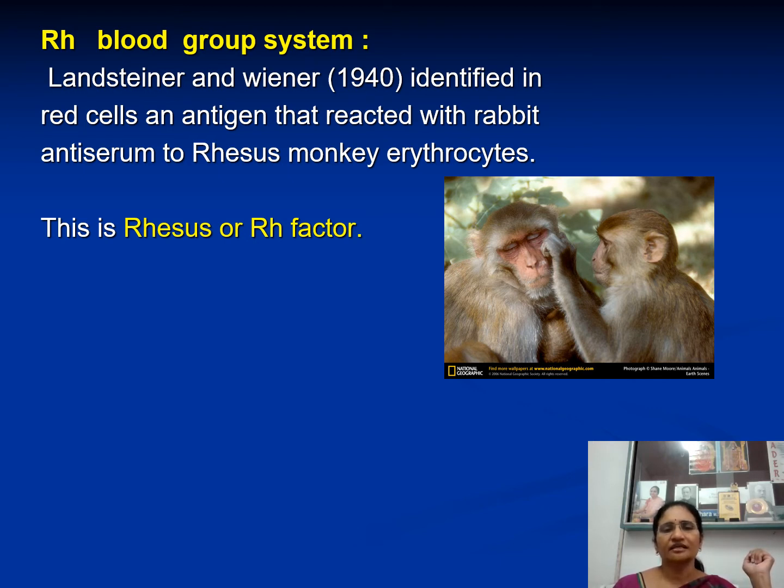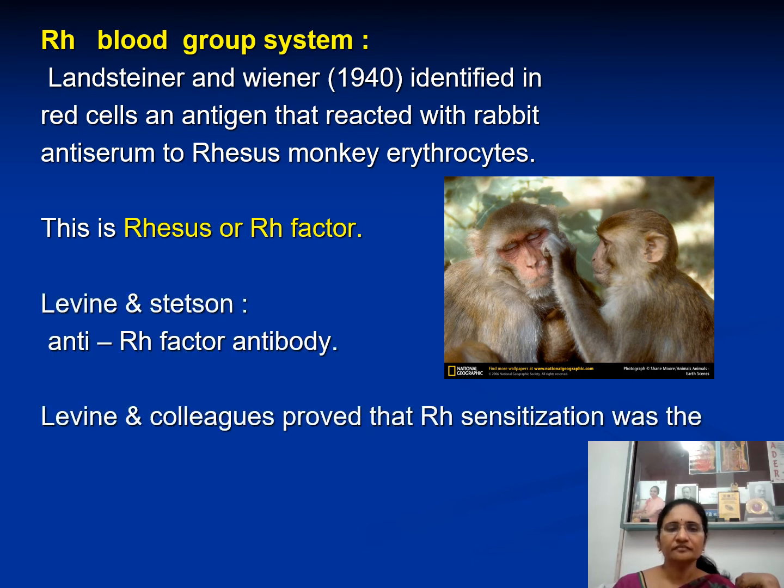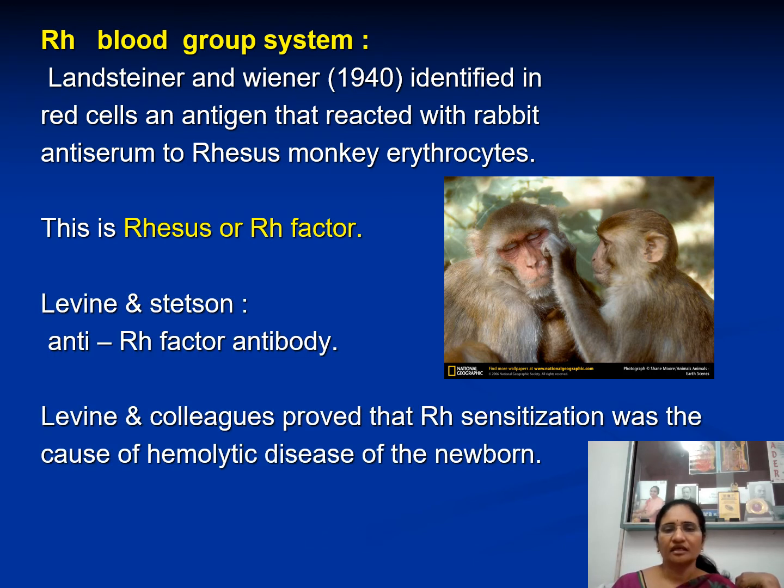These anti-RH antibodies reacted with the RBCs of some individuals, and the antigen present on human RBC that reacted with anti-RH antibodies from rabbit developed against monkey erythrocytes is named RH factor.